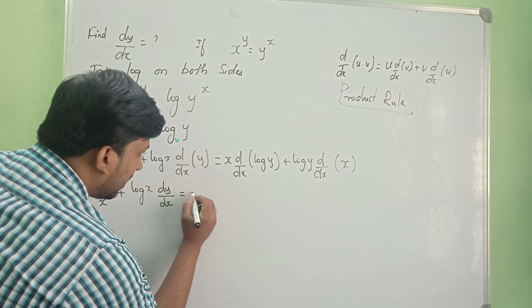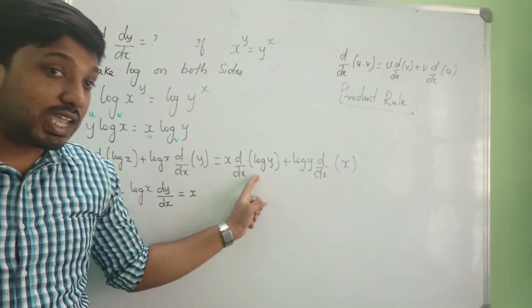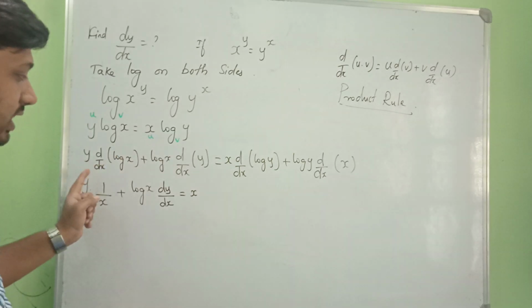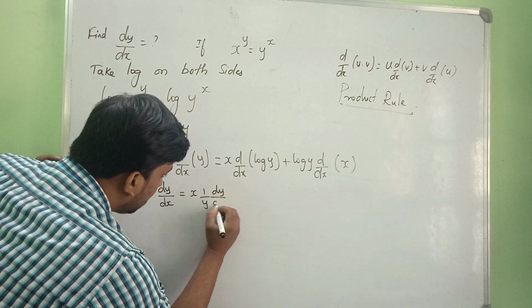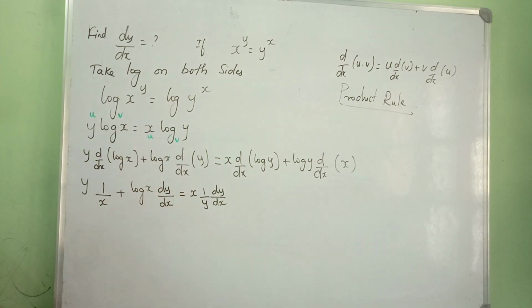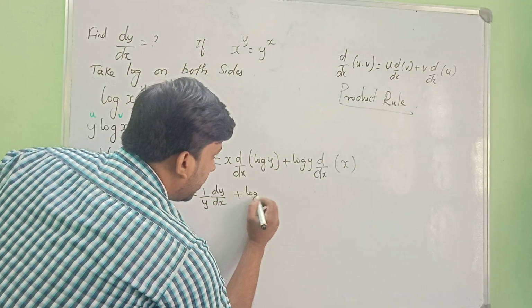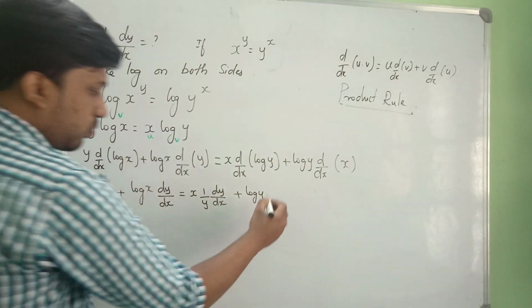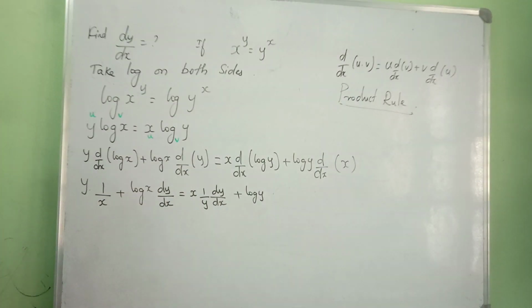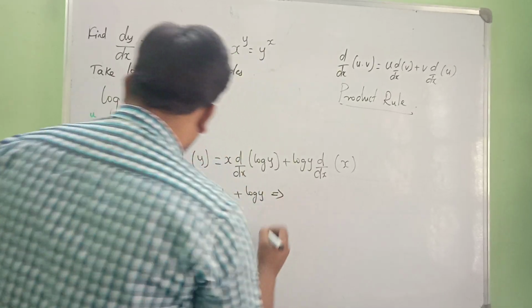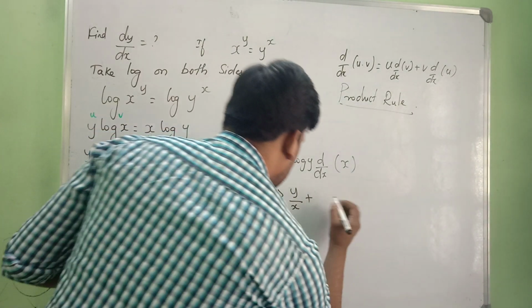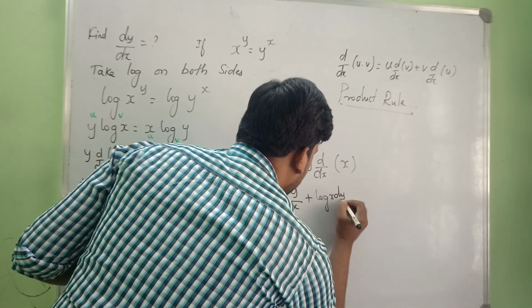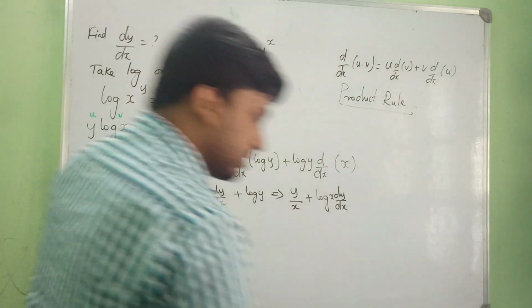That is equal to x into the derivative of log y. Again we are dealing with y when we are differentiating with respect to x. So x into log y gives 1 by y into dy by dx, again writing dy by dx, plus log y into the derivative of x, which is 1. So obviously I will be writing log y. Okay. So what we have here, that implies y by x plus log x into dy by dx, or in a single step let me write this.